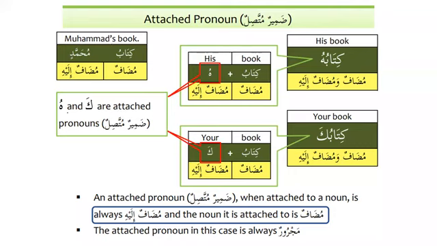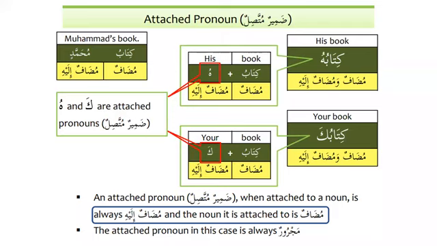Now we want to use the attached pronouns, for example, hu and ka, and we know that these are attached pronouns. So if you want to say his book, we will say kitabuhu. So kitabu will be mudaf and hu will be mudaf ilayhi.